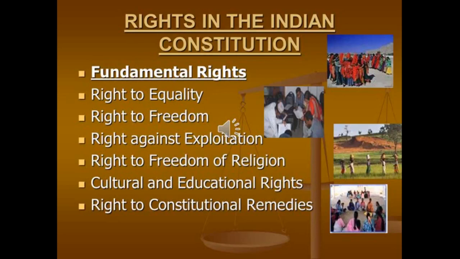First, right to equality, then second, right to freedom, then third, right against exploitation, then fourth, right to freedom of religion, then fifth, cultural and educational rights, then sixth one, right to constitutional remedies. So the six fundamental rights are right to equality, right to freedom, right against exploitation, right to freedom of religion, cultural and educational rights, and the last one, right to constitutional remedies. We will discuss one by one.